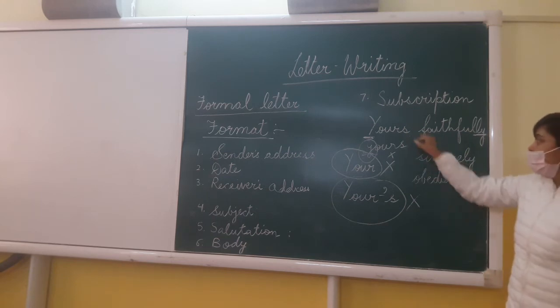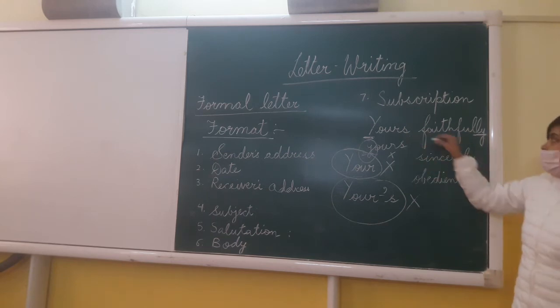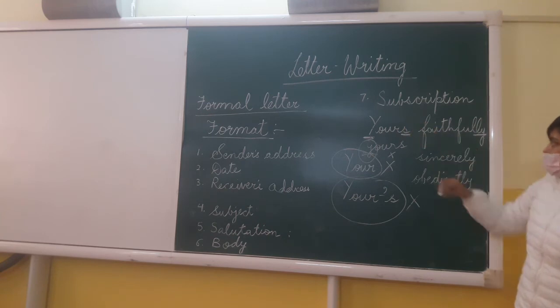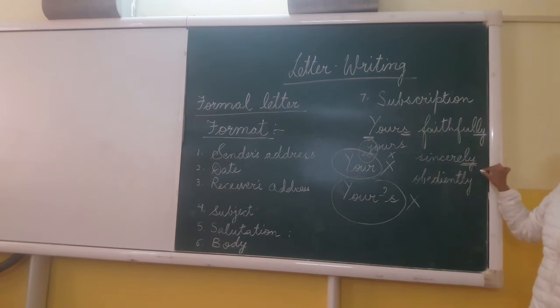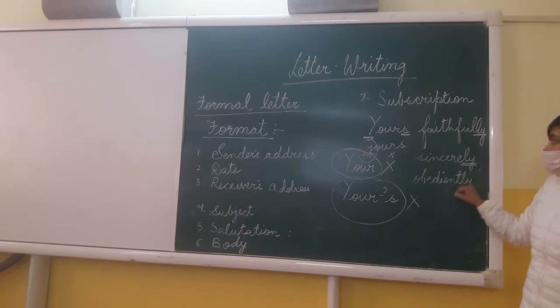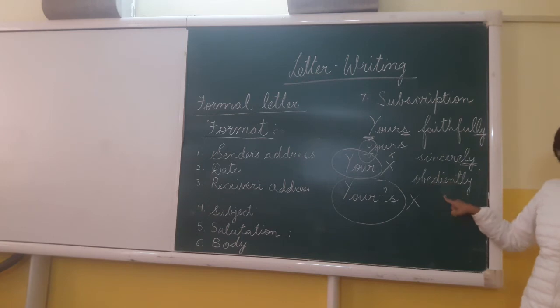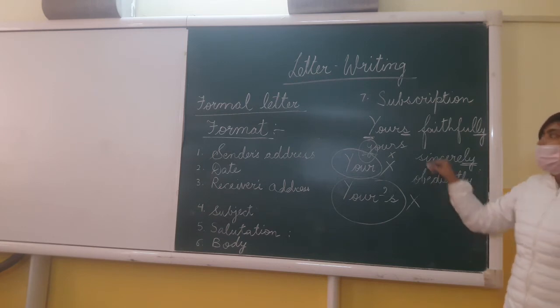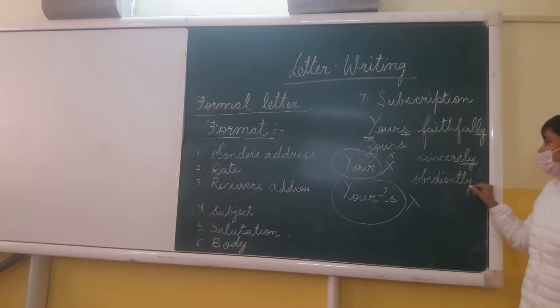Then yours sincerely. Again over here S is written, and the second word ends with L-Y. Next we have obediently. So yours obediently. Do write S, do mention L-Y.